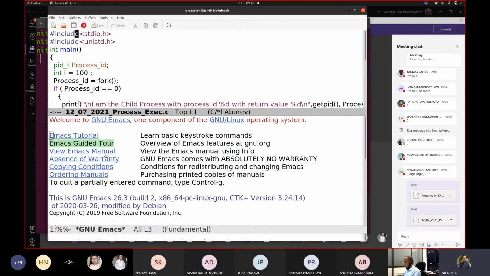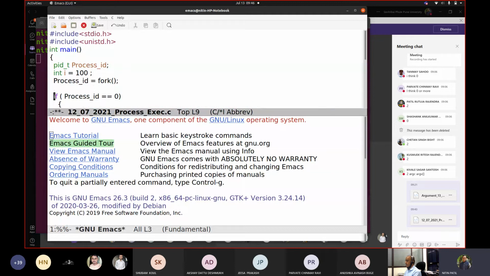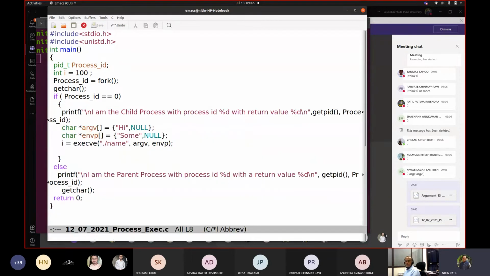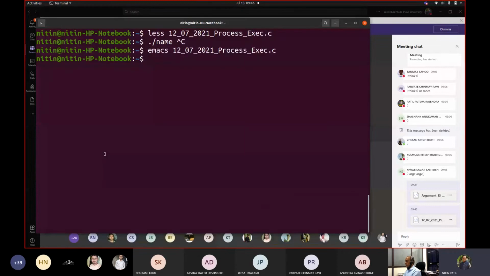Exec.c, and here after giving the call to fork, I am writing getchar. Hopefully whatever I am trying to tell you will reach through this code. You remember where I'm adding getchar, you can add in the code that I've sent you. So after this fork call, I'm adding this getchar. Right? So let me compile this code.